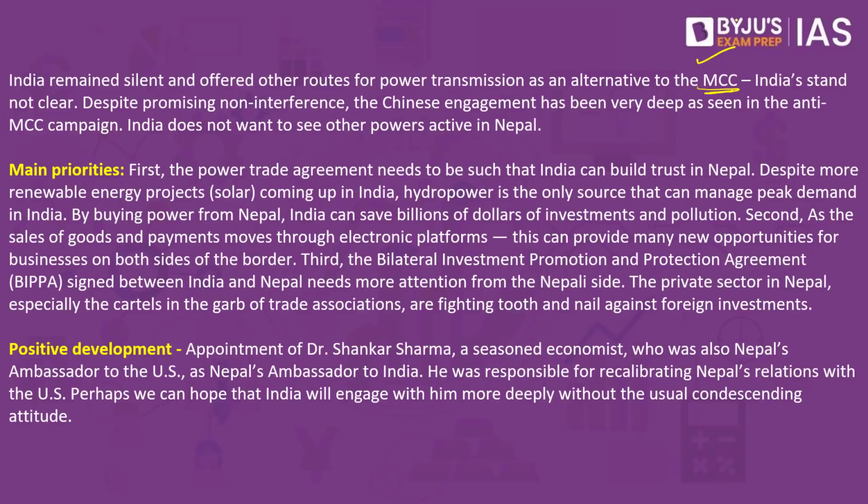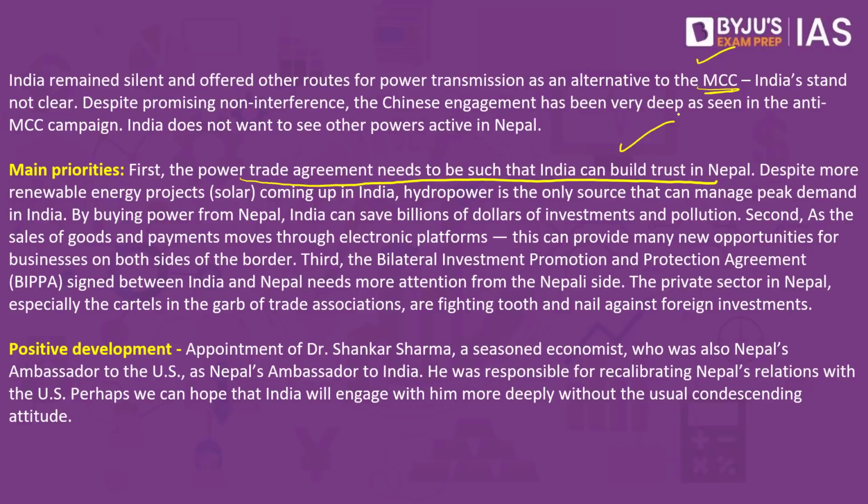As far as Nepal is concerned, their Prime Minister's visit has multiple priorities. First, the two sides should have a power trade agreement, which will only be possible if India can build trust in Nepal. The point is that in Nepal there are thousands of rivers, because of which Nepal has a great potential of generating hydroelectric power. But the problem is that a lot of barrages and small canals have been built by India.